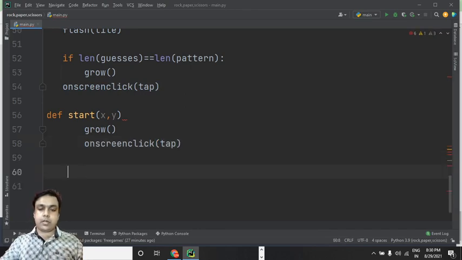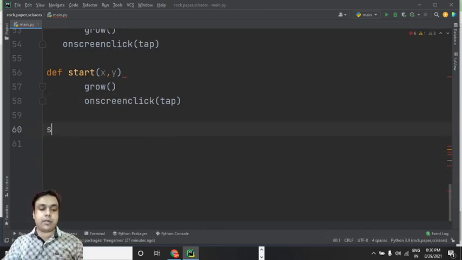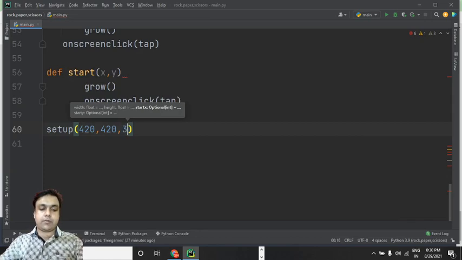Fine. Okay, now it's time for us to do the setup. So setup 420, so these are the coordinates.